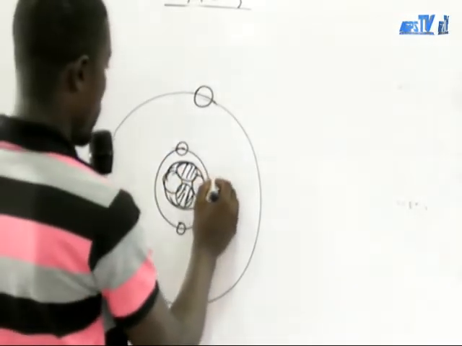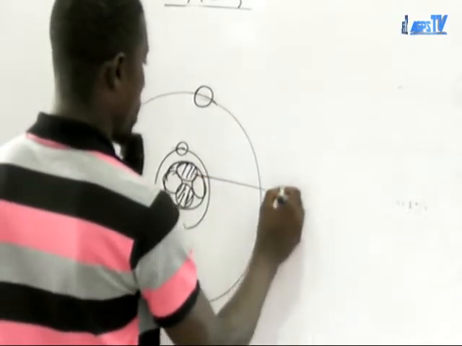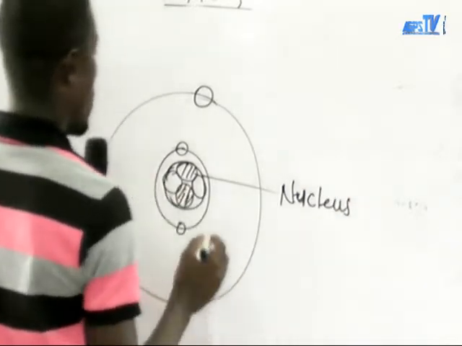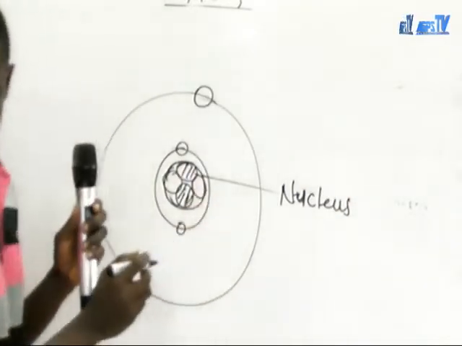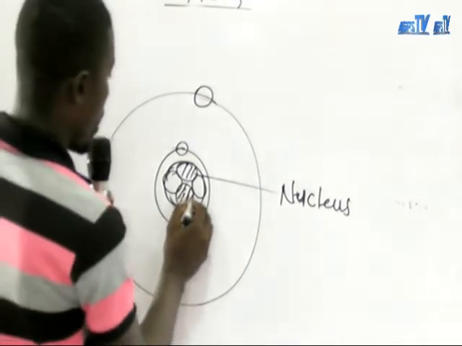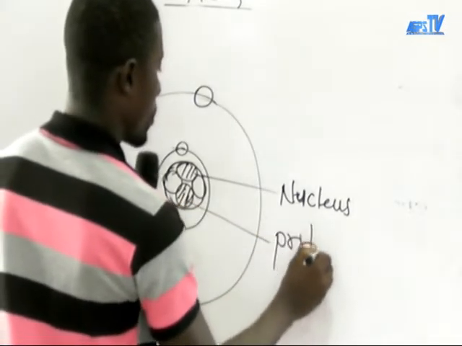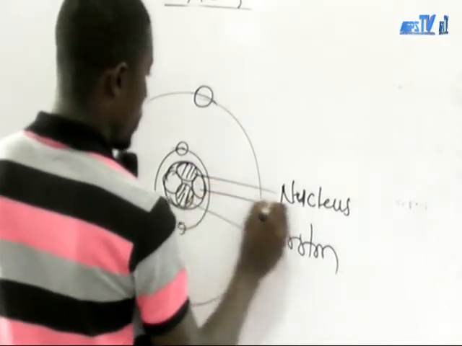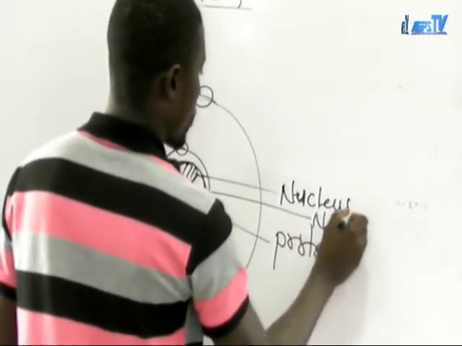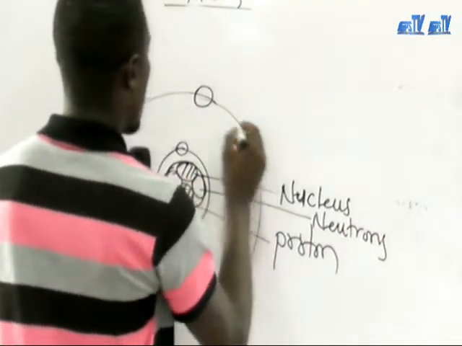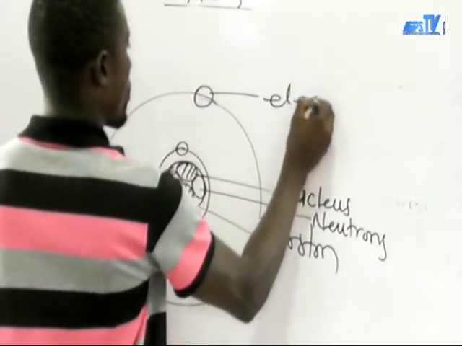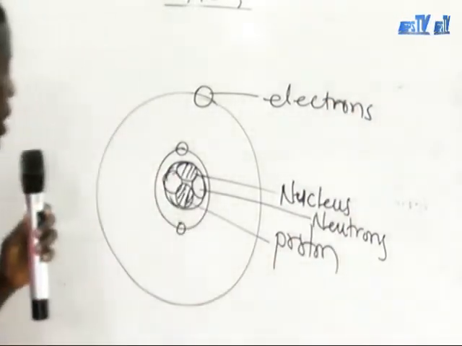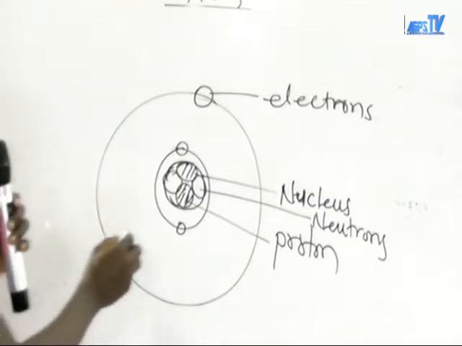We have the nucleus here. We have the proton. We have the neutrons. And we have electrons. This atom is having 3 electrons, so these are the electrons.